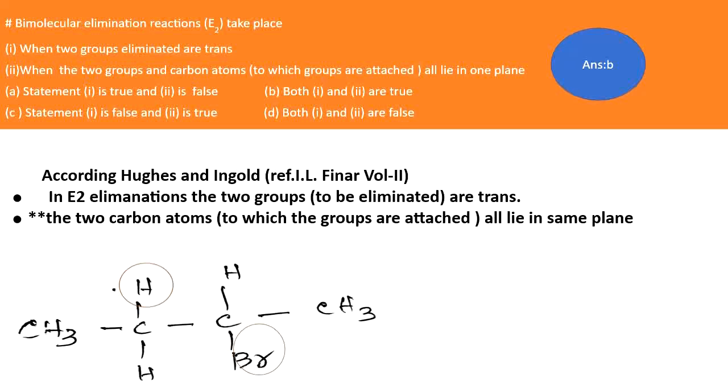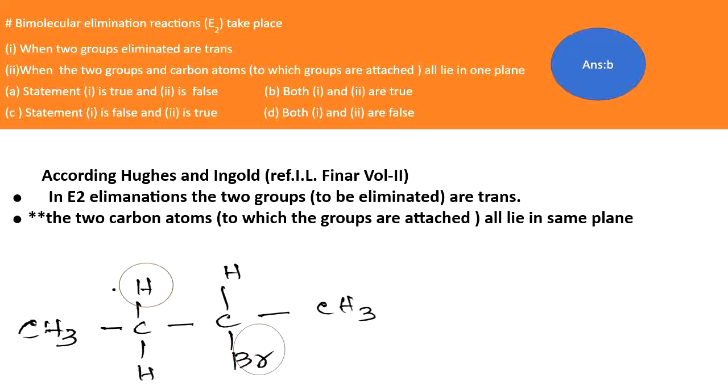So first of all, in elimination reactions, according to Hughes and Ingold, you can refer to this idea from I.L. Finar, volume 2. In E2 eliminations, the two groups that are to be eliminated are trans. So statement 1, that the two groups eliminated are trans, is a correct statement.